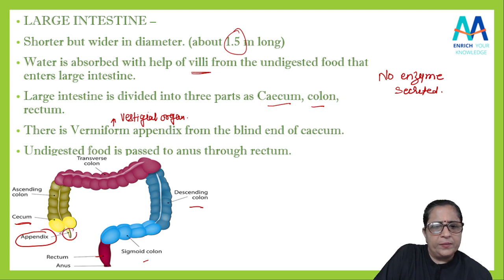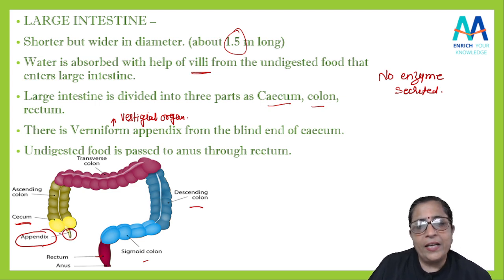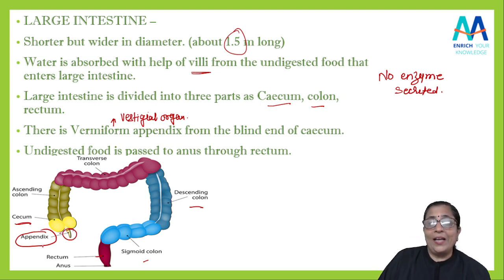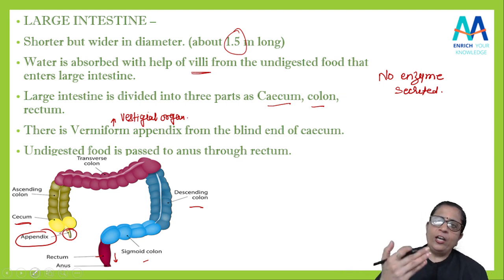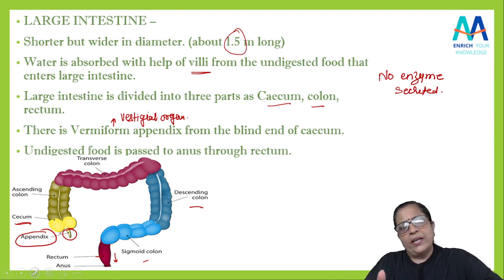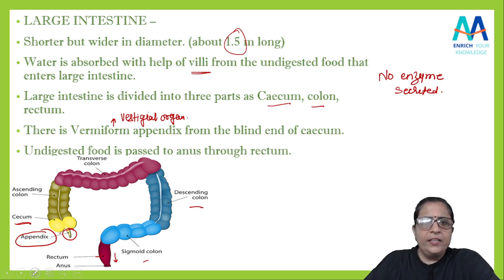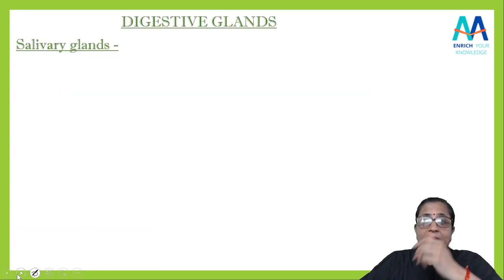Yes, this part. Yeah. Now this undigested food is passed to the anus. Anus में pass होगा through this rectum. Rectum के through anus में pass होगा और anus से ये remove हो जाएगा outside the body. Got it? In this way, this intestine is doing its work. So these are the main parts that we have discussed. हमने पढ़ लिया alimentary canal के.